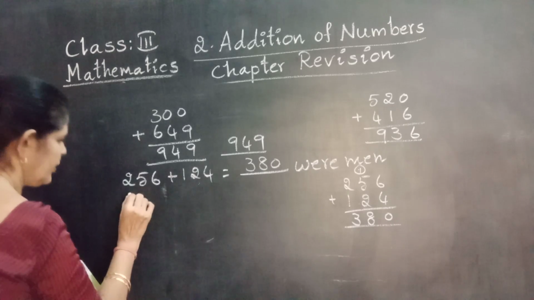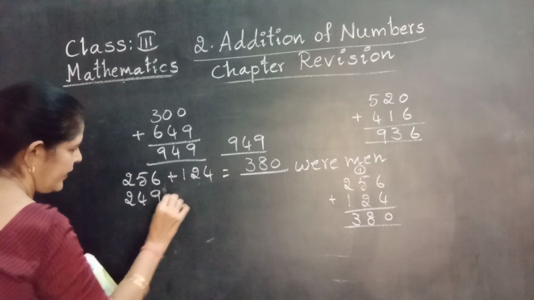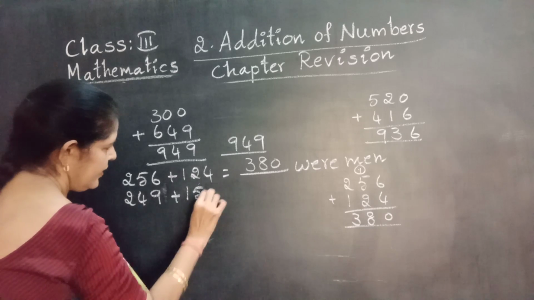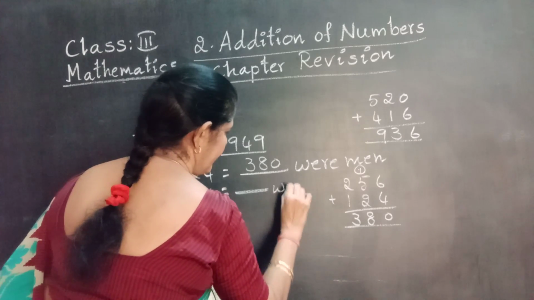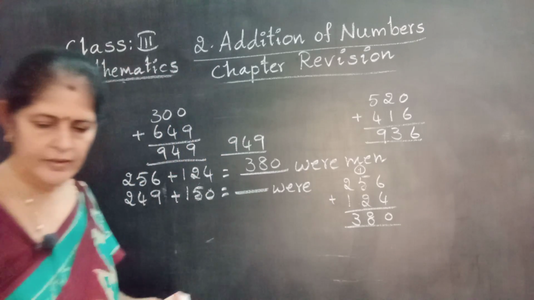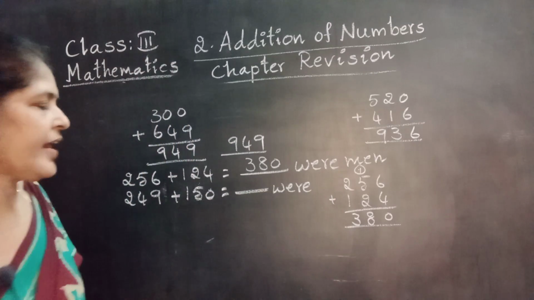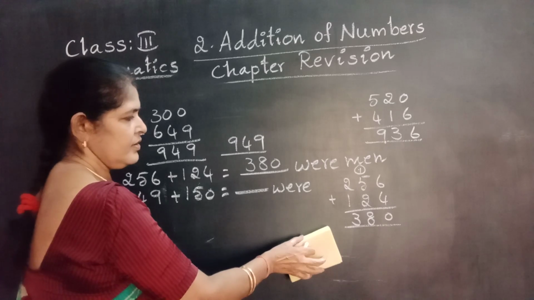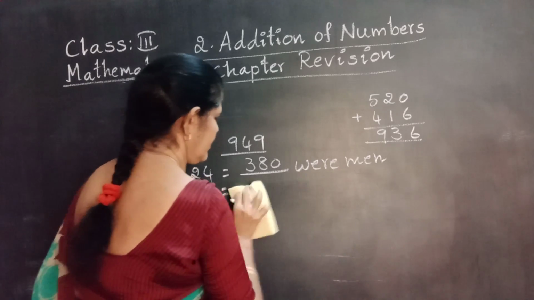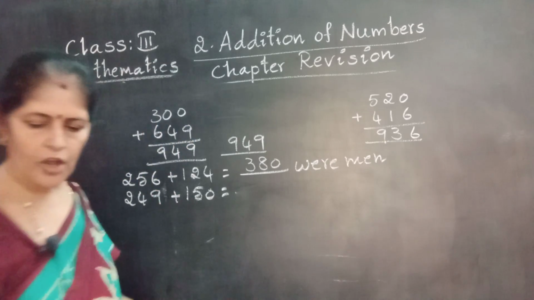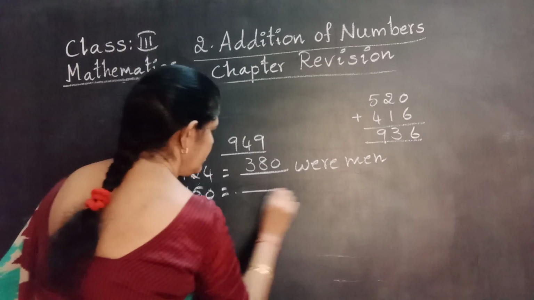Next one. 249 plus 150 were women. How do you get women? Shall I rub this addition? Are you clear? Okay. Here we have to find the number of women.